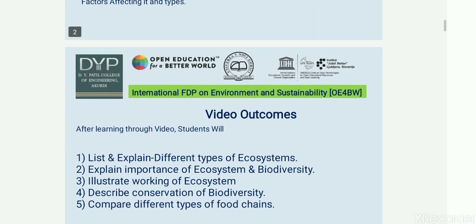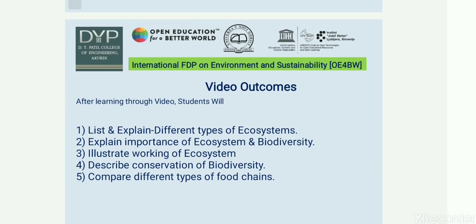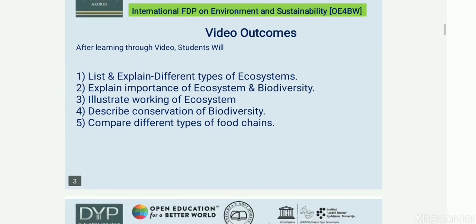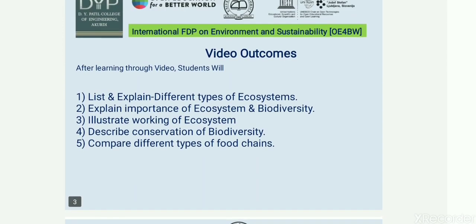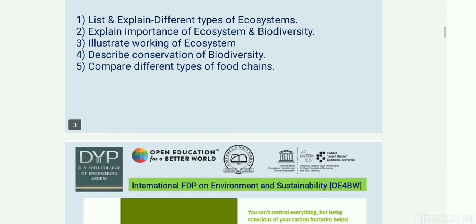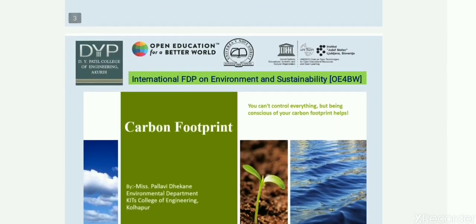By those two videos, students are able to list and explain different types of ecosystem, explain importance of ecosystem and biodiversity. They can illustrate working of ecosystem. They can describe conservation of biodiversity and they can also compare different types of food chains. In this video we will see what is carbon footprinting.